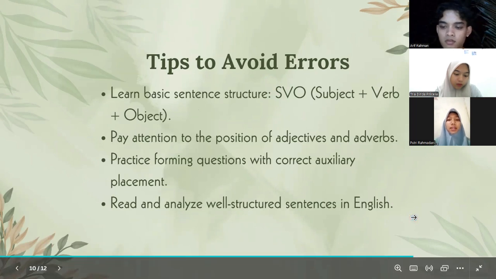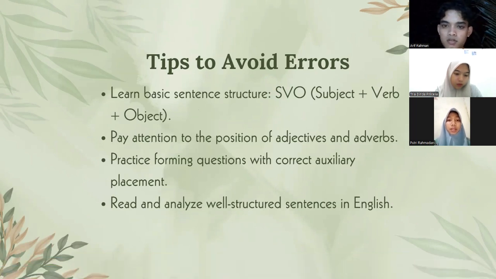Okay, here are tips to avoid errors. The first one is learn basic sentence structure, SVO: subject plus verb plus object. This is the most common sentence structure in English. For example, the cat chews the mouse. So the cat is the subject, chews is the verb, and the mouse is the object.